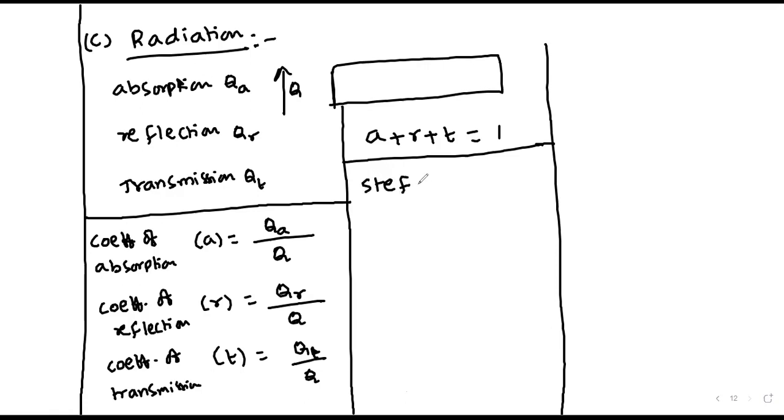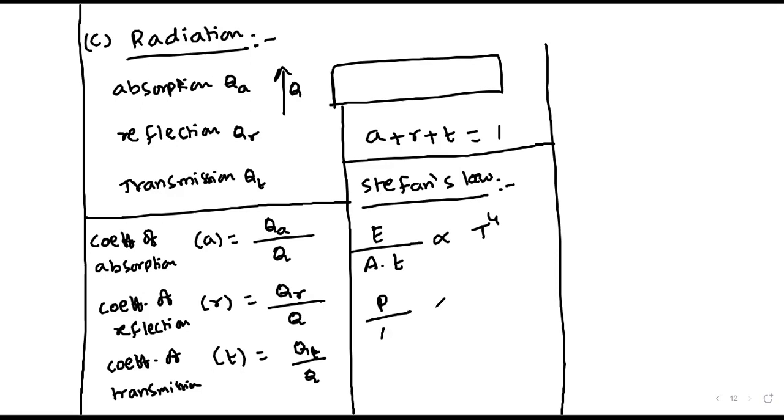One is Stefan's law. That is, the amount of heat radiated per unit area and per unit time is directly proportional to the fourth power of absolute temperature. Here, energy radiated per unit time, I can write as power radiated by area, is proportional to T power 4.